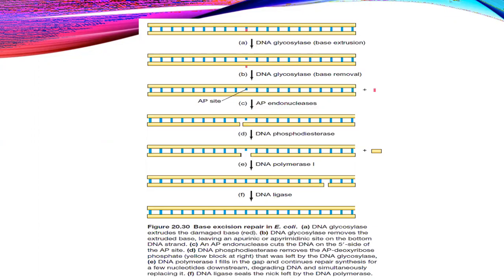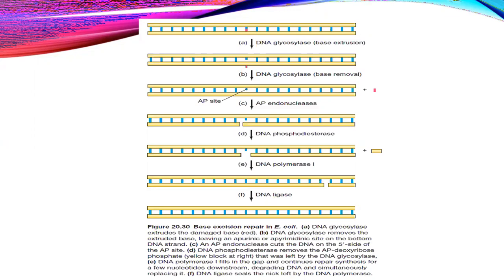It contains a phosphodiester bond. So there is a breakdown in the phosphodiester bond, that is, it breaks the backbone of the DNA. So here you can see in the third or fourth step, there is a gap in the diester bonding.